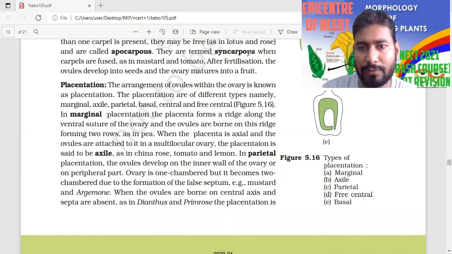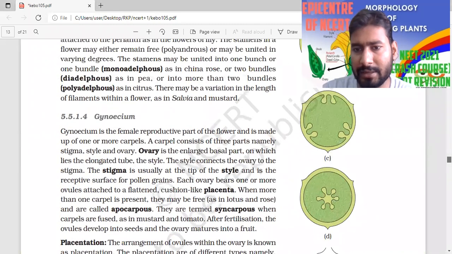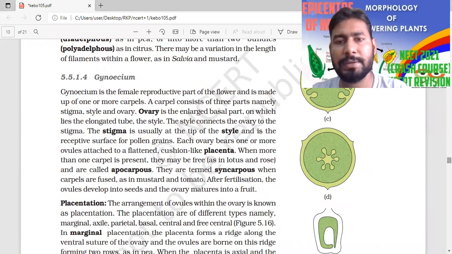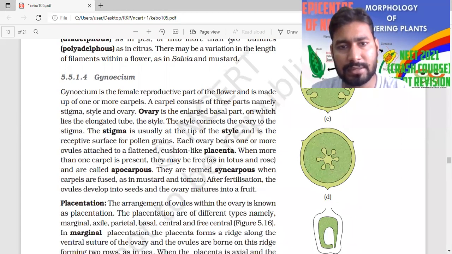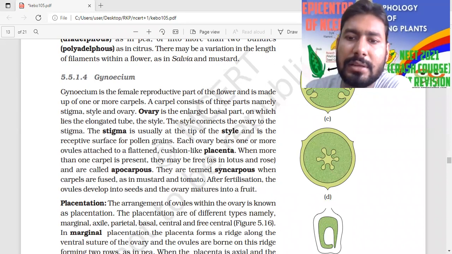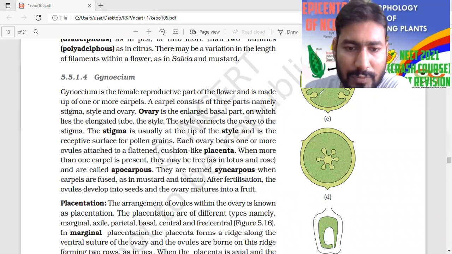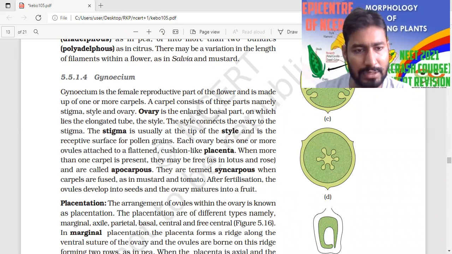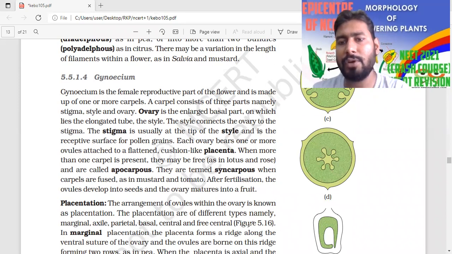If you look at this figure of NCERT, that is figure C, which type of placentation is it representing? It is representing parietal placentation. Look at this figure: there is the formation of the ovules, and it looks like the formation of the false septum, which should be called the replum.